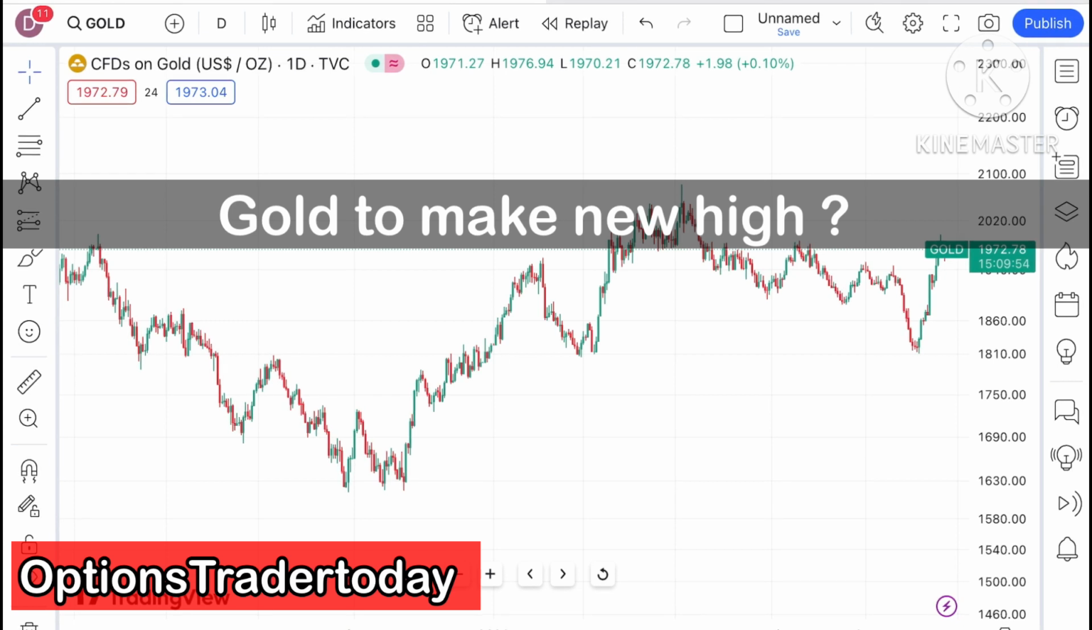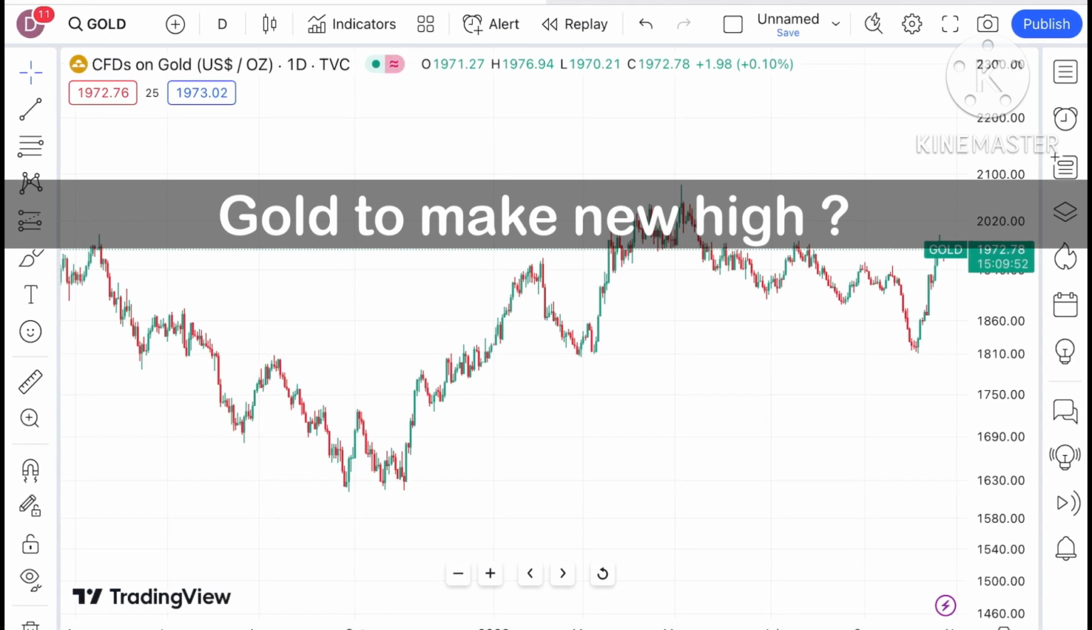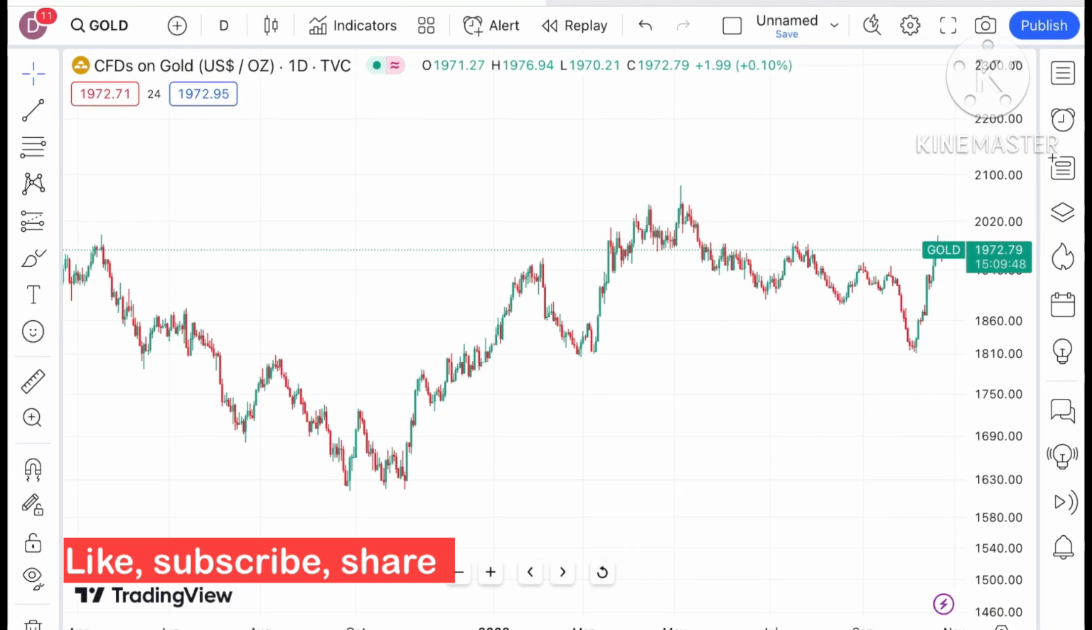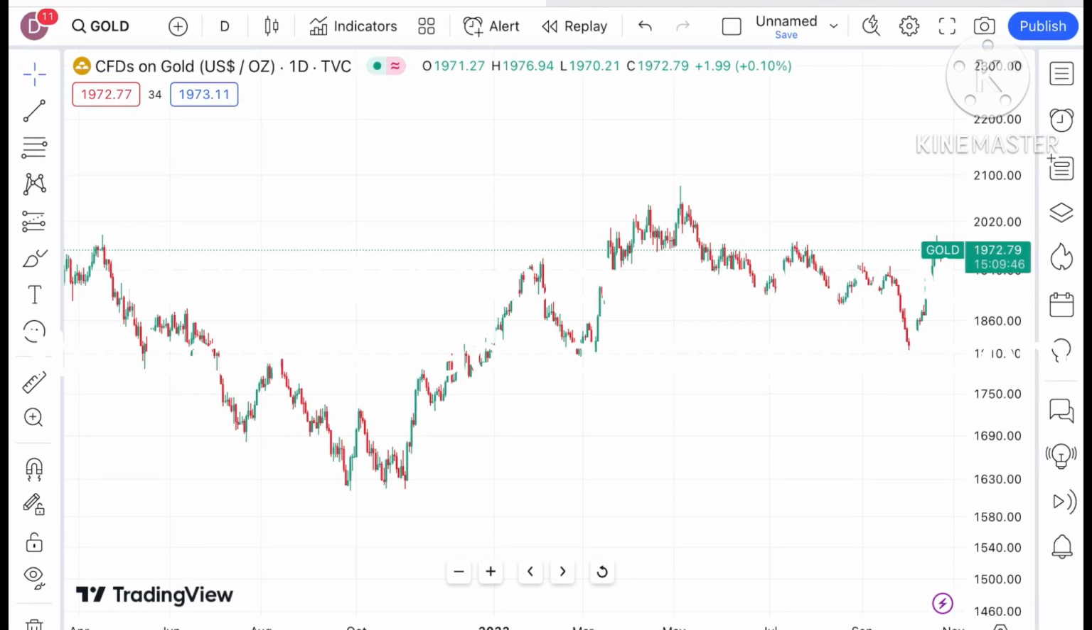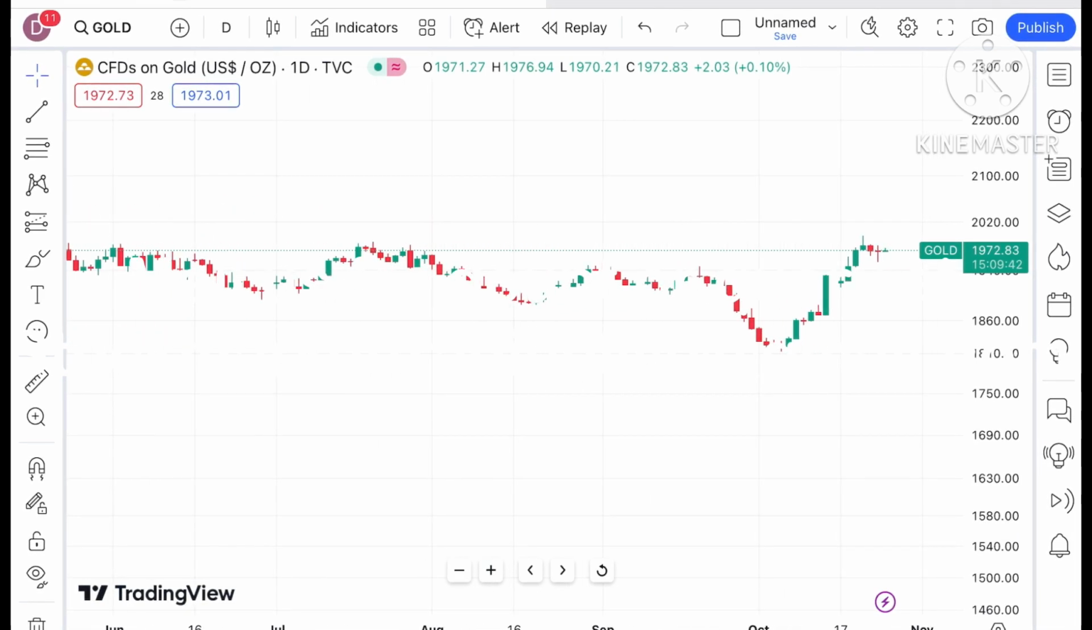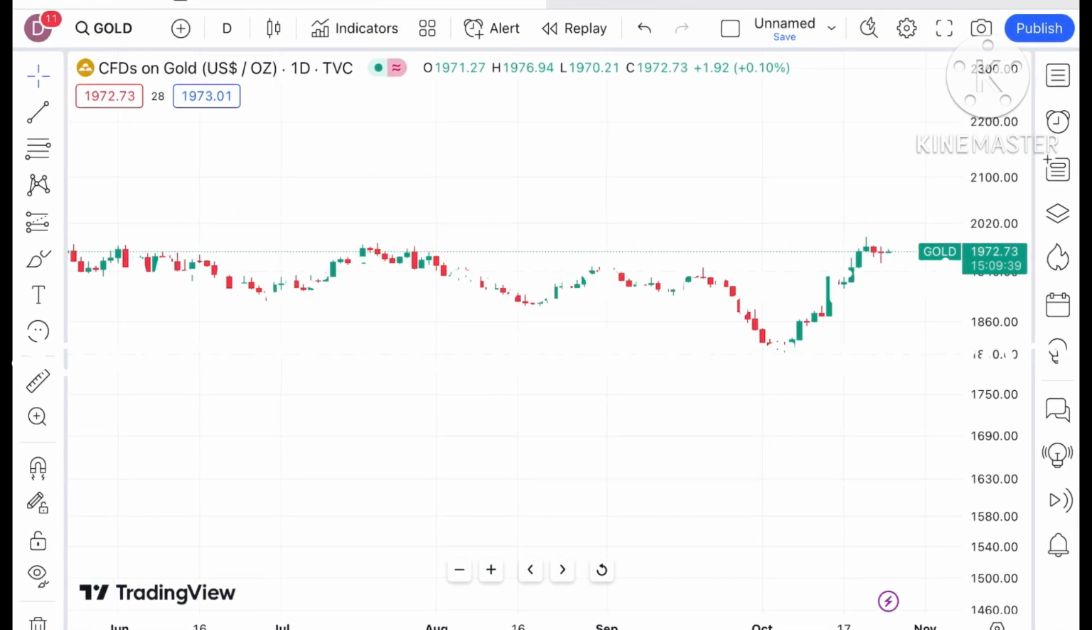So today in this video I will explain how the price of gold has moved in the last 2 days and how the price of gold can move in the next 2 days. See, if you look at the chart of gold, gold is trading at a level of $1972.83. If the price keeps sustaining above this level, we can see further upside.